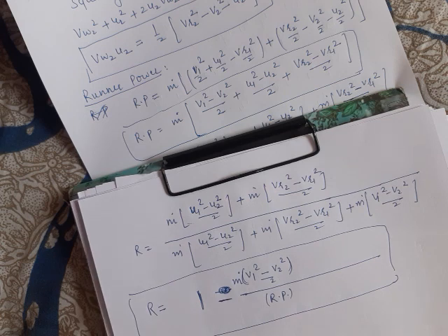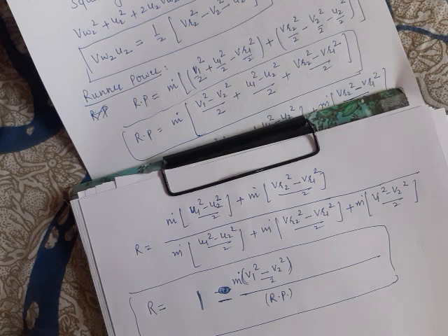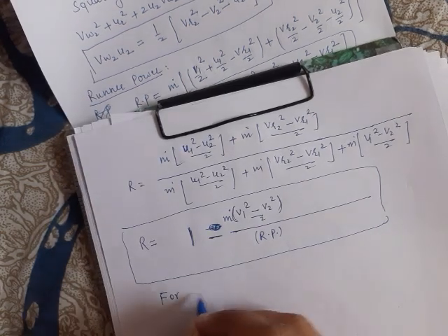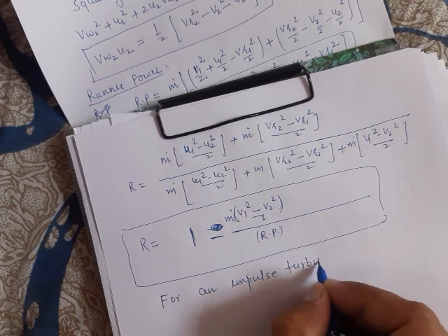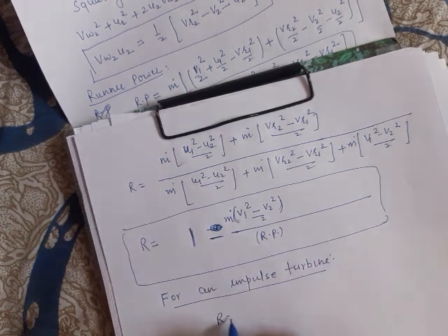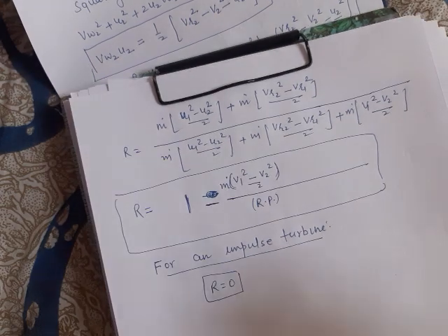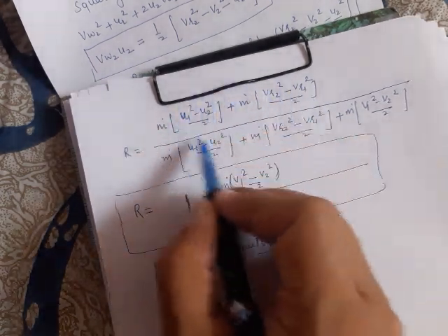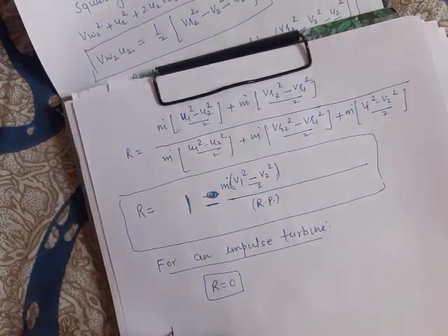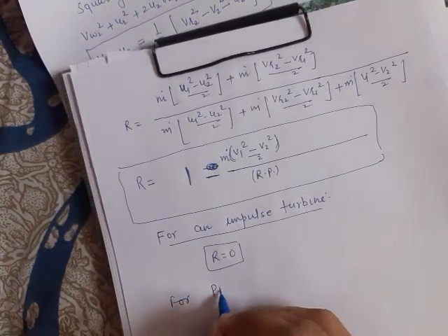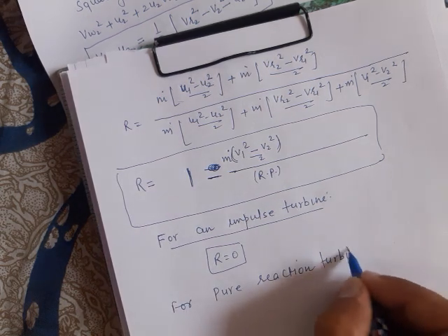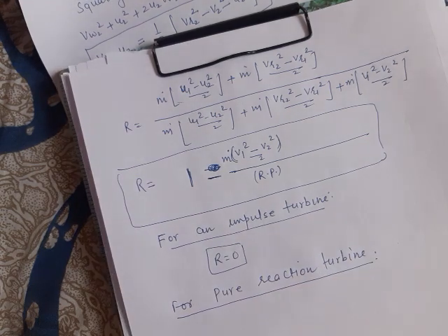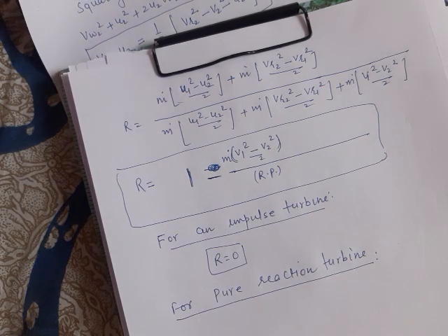Please note, for an impulse turbine, the degree of reaction is 0 because there is no contribution of pressure energy. For a pure reaction turbine, whatever runner power is there is obtained as a result of the contribution of pressure energy.